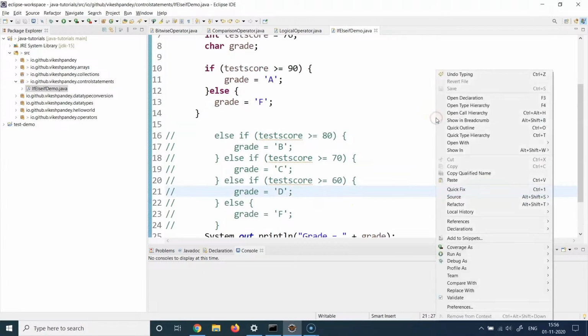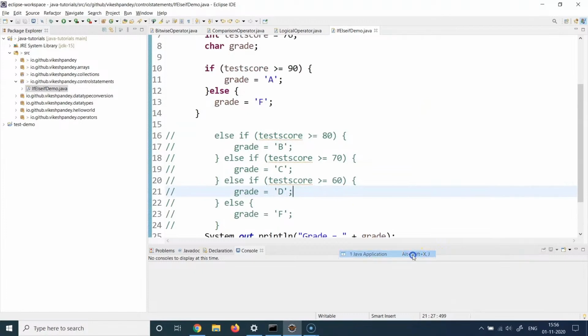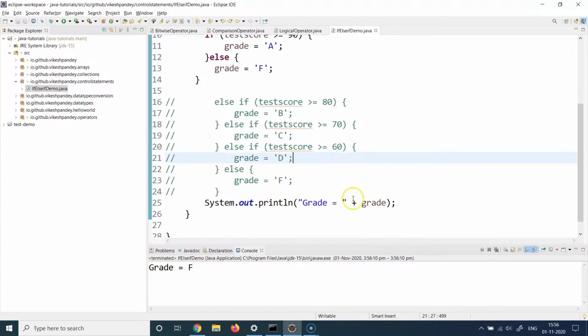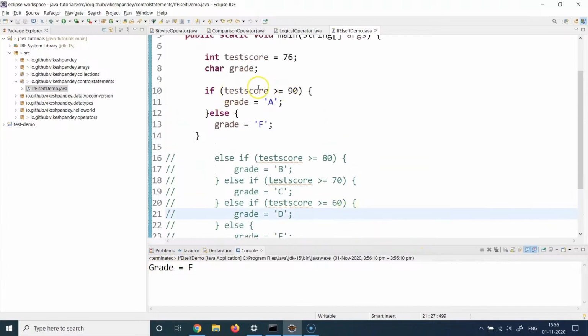So let's run this particular program and see what happens. We get a grade equal to F here in this sysout or system.out.println. Because this condition was false, the flow of the control of the program went to line 12 and then to line 30, because this was the else block. So this is one understanding where we can write an if and else logic.